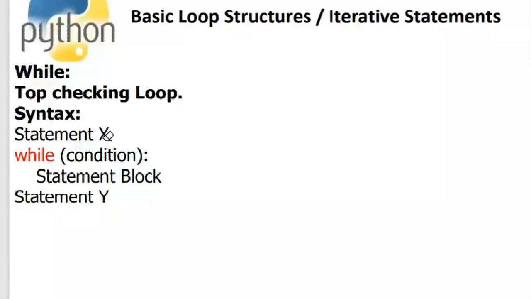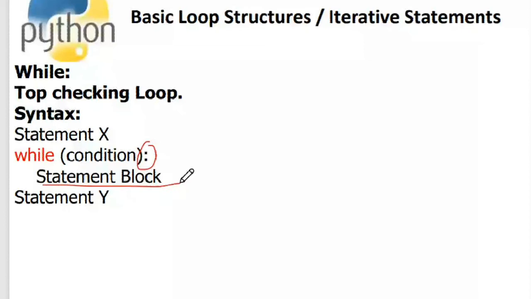And this is the syntax for giving a while. While followed by a condition. The parentheses are optional; if you want your program to be more readable, you can give it in parentheses. Having a colon at the end is mandatory. Even if it is an if or whatever it is, whenever you're writing a block, you need a colon. And this is the body of the while. So the statement block is the body of the while. And after the while, there are certain other statements.